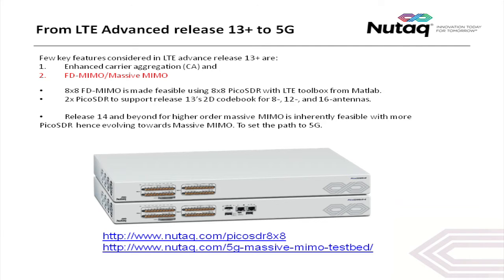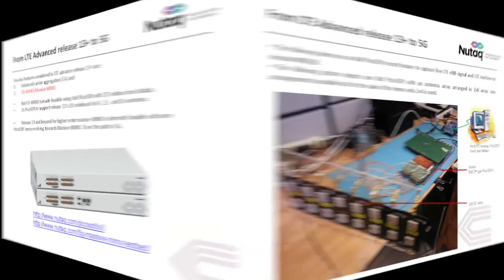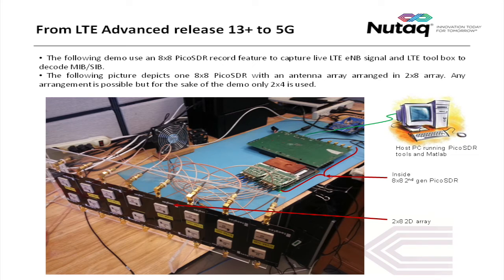The 20 MHz LTE signal at 2.21 GHz is recorded using the second generation PicoSDR from Nutaq, and further processing to detect the E-Node B master and system information block is done using LTE toolbox from Matlab. The picture shown here depicts one 8x8 PicoSDR with an antenna array that is arranged in 2x8 configuration. Any arrangement is possible, but for the sake of the demo, only 2x4 is used.